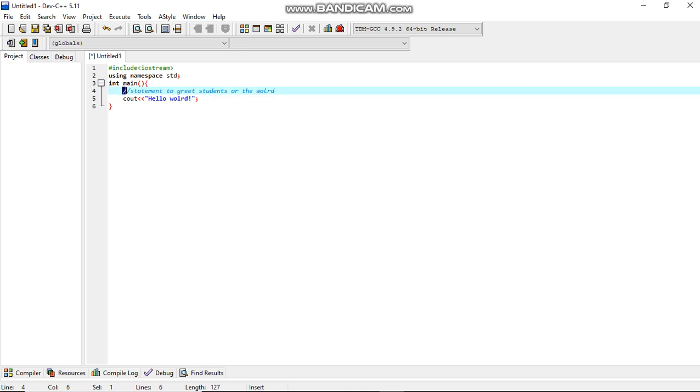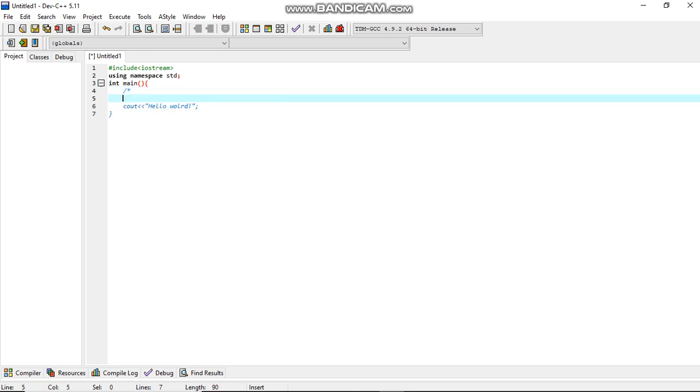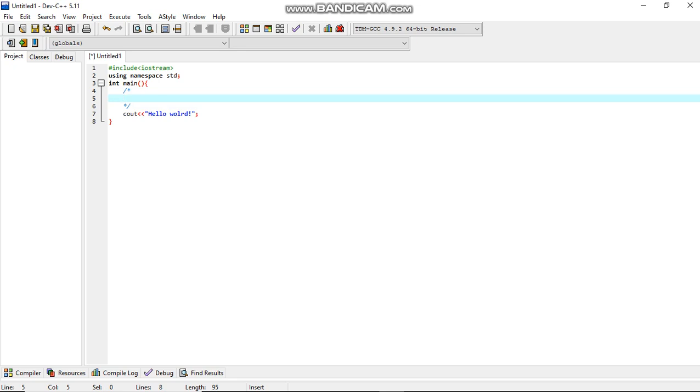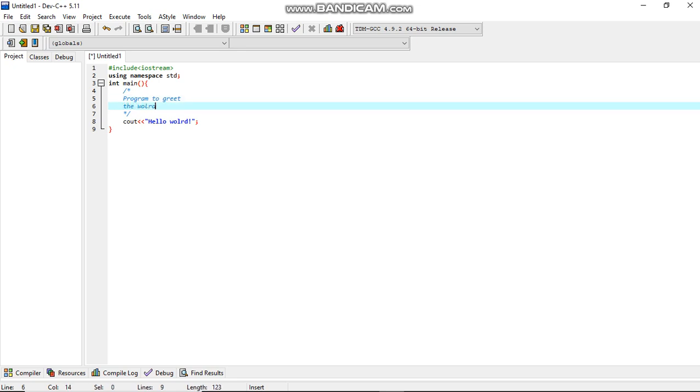It begins with a double slash. If I wanted to do a multiple line comment, you simply open up like that with a slash and a star, and you end it like this. So the moment you see this, just know it is a multi-line comment. So I can say program to greet the world like this.